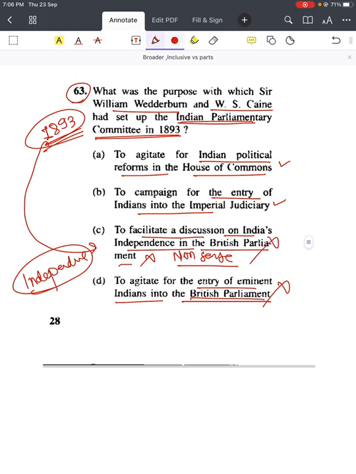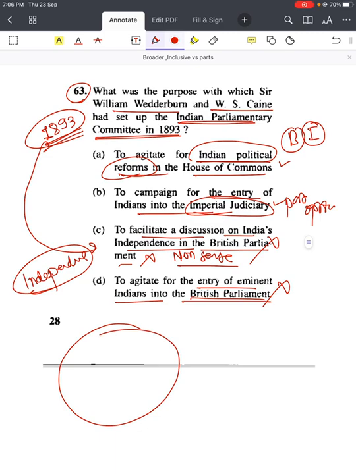Then we are coming to 1 and 2. In the first they are talking about Indian political reforms, and in the second they are talking about the imperial judiciary. So if you see, this is a part option and this is a broader and inclusive option. Why? Because Indian political reforms will have some part of judicial reforms, right?